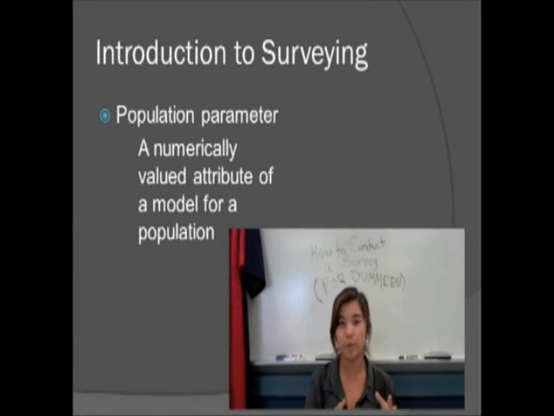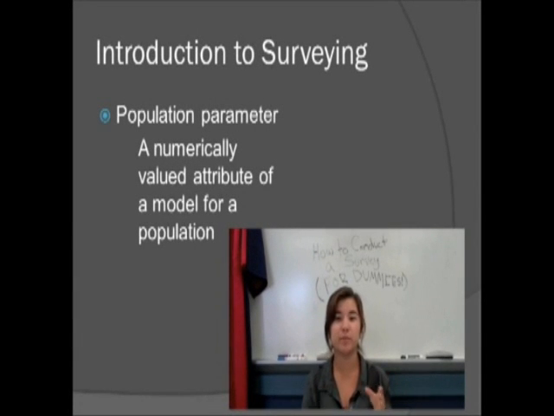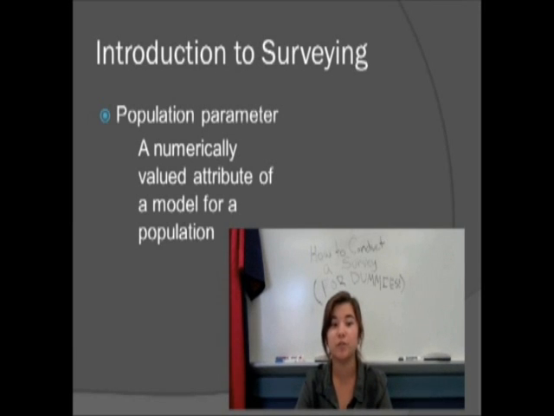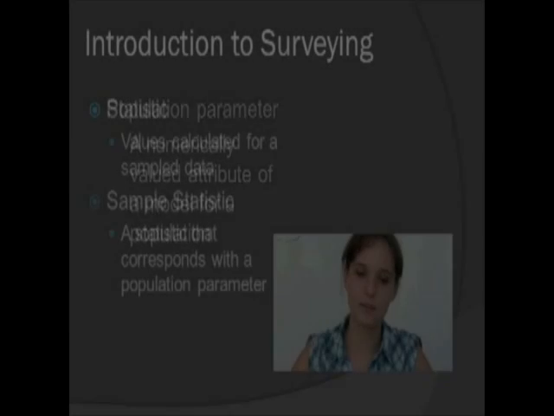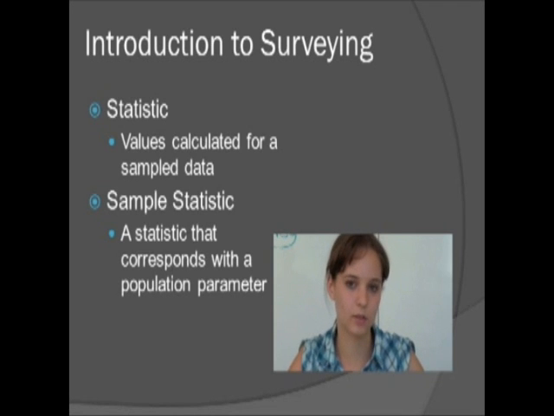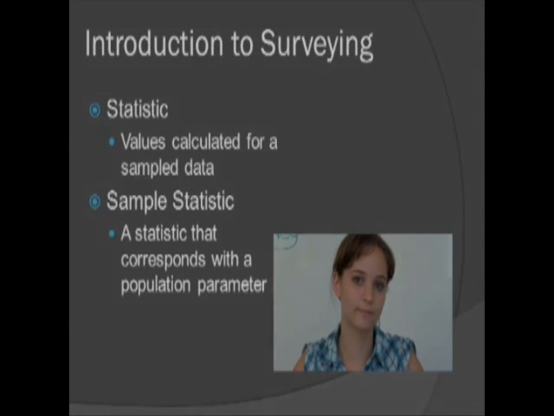A population parameter is simply the number given for this model, and we rarely ever know the true value of it, but we do hope to get an estimate for this population parameter. A statistic is any proportion, mean, or any value calculated from sample data. A sample statistic is any statistic that corresponds with a population parameter.